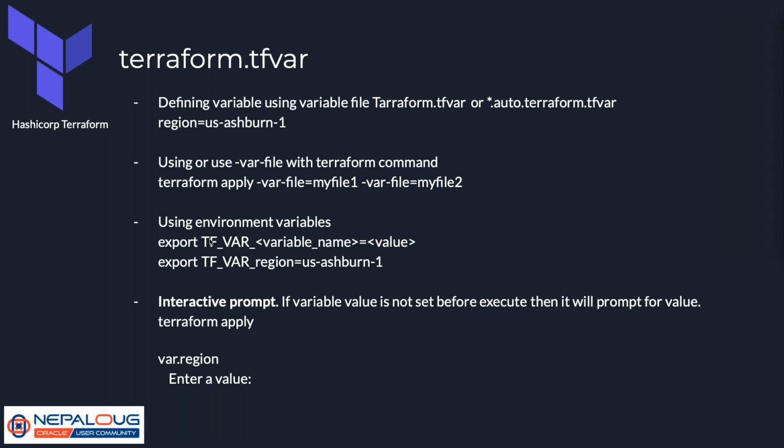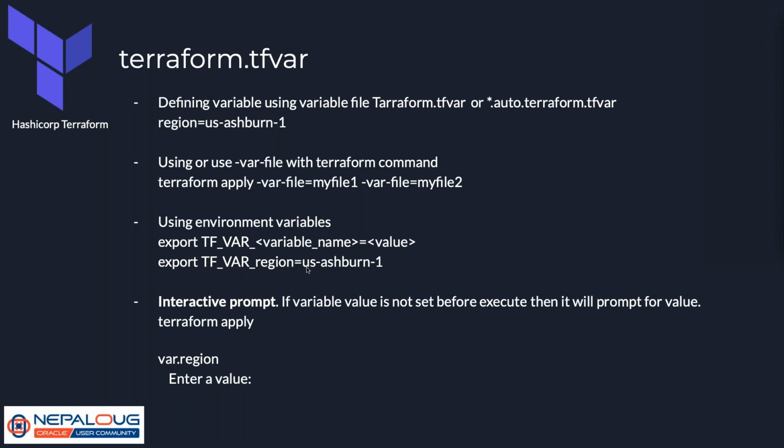And the most popular method is using environment variables. We will use environment variables, and all of the environment variables need to be prefixed with TF_VAR_. So in case of the region, if I need to define a variable and value for the region, we need to export TF_VAR_, all in caps, then the name of the variable.